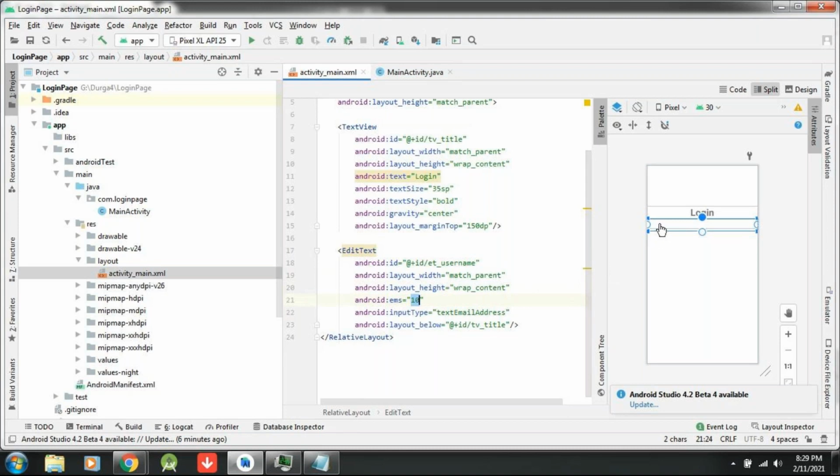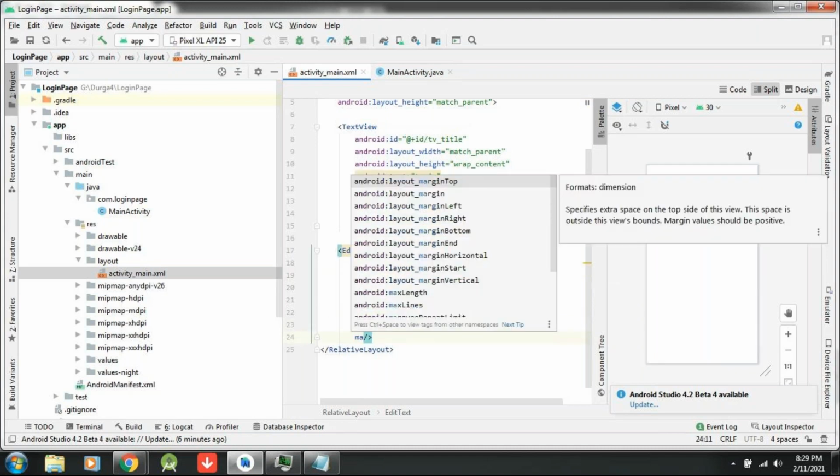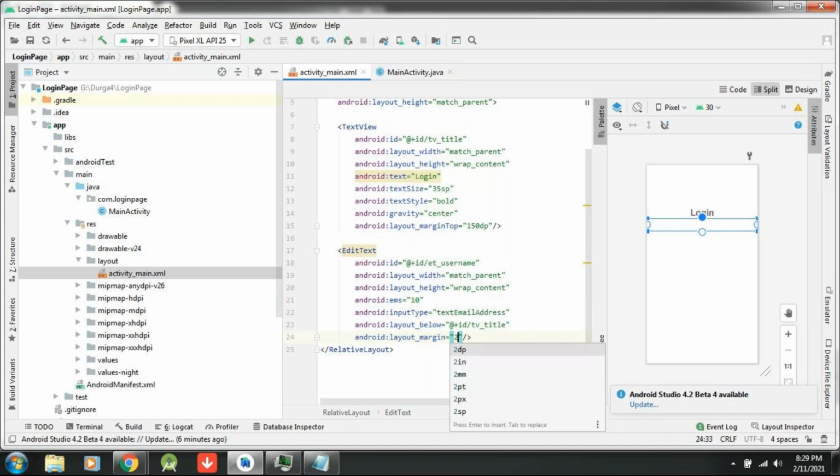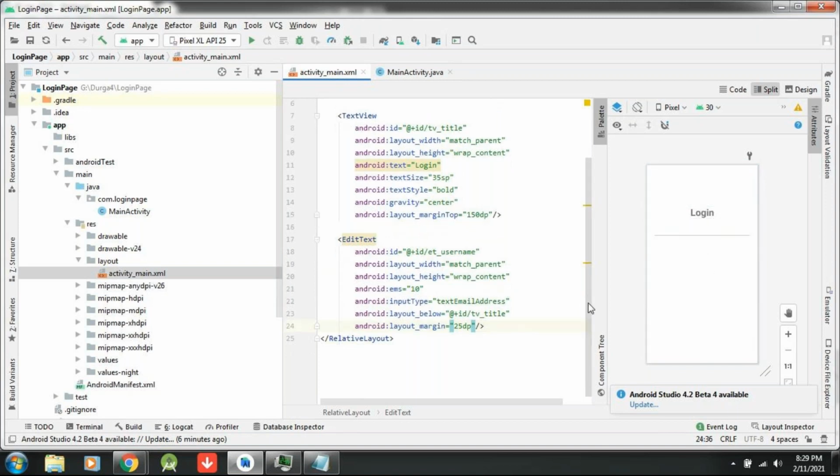Next to height is there, wrap content. Inside this edit text you are entering some text, right? What is the text size? Input type means keypad. Keypad is specifying input type. Below I told. Here one property I am writing, boss. What is that? Is margin. Here I have written top 150 dp, margin top, only top. Here if I write margin, four sides it will come. So four sides you can check here. Left 25 dp, right 25 dp, top 25 dp, bottom also 25 dp. Okay, margin it is giving four sides.